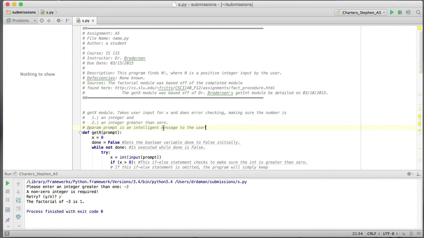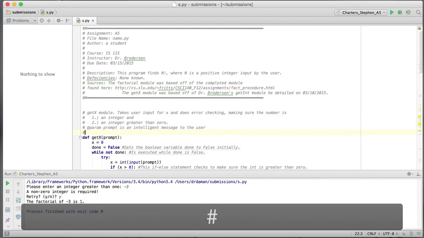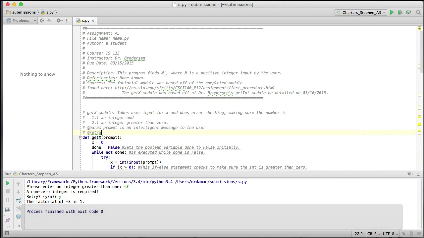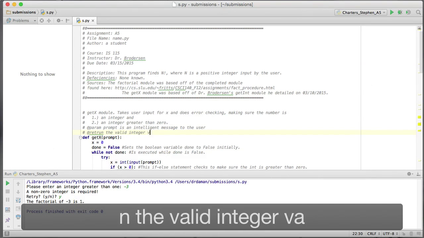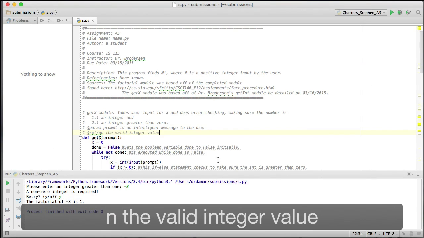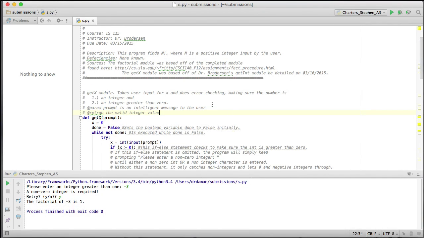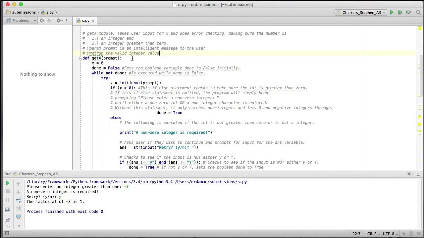True to form, I spelled intelligent wrong. Okay, so we also are going to be returning something, right? So we'll go ahead and put in a prompt for that. Return the valid integer value.